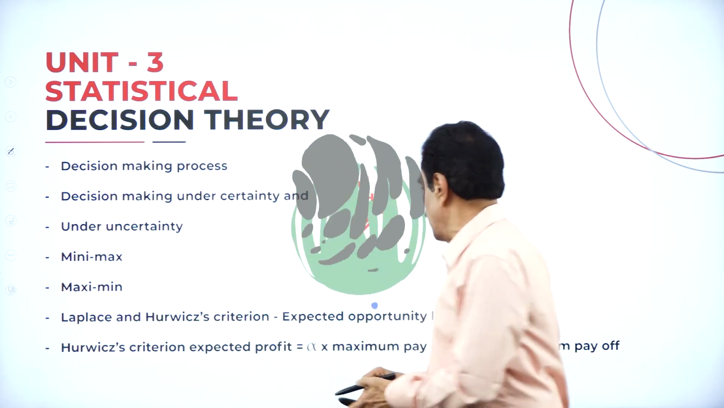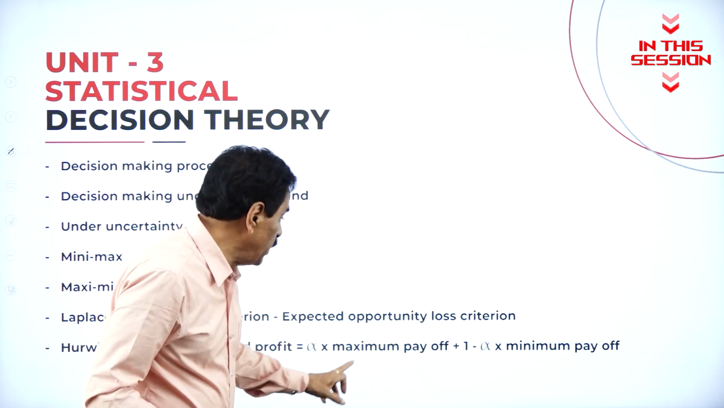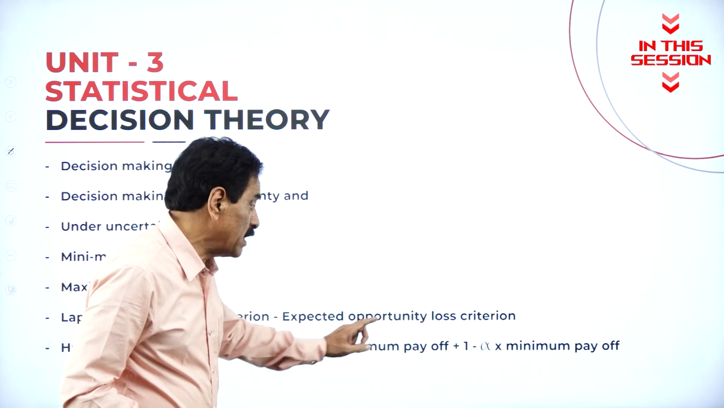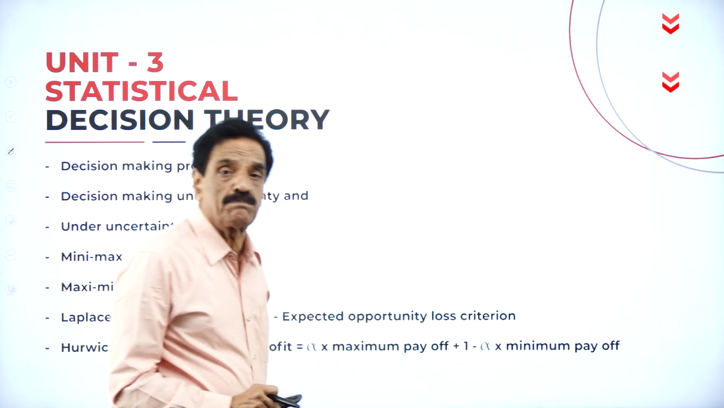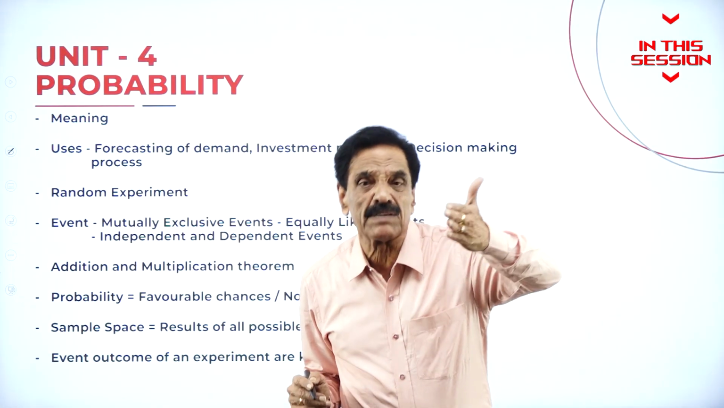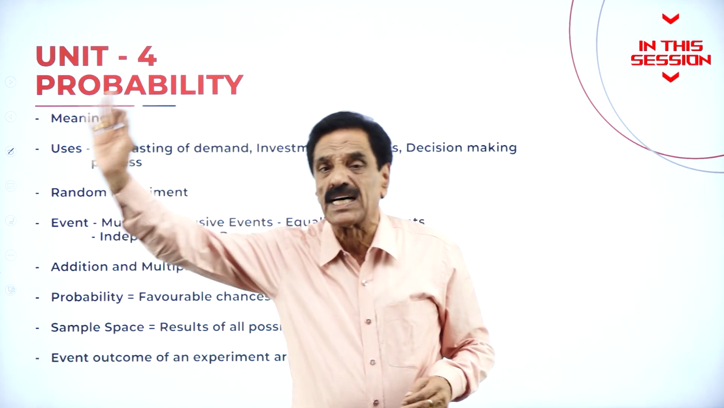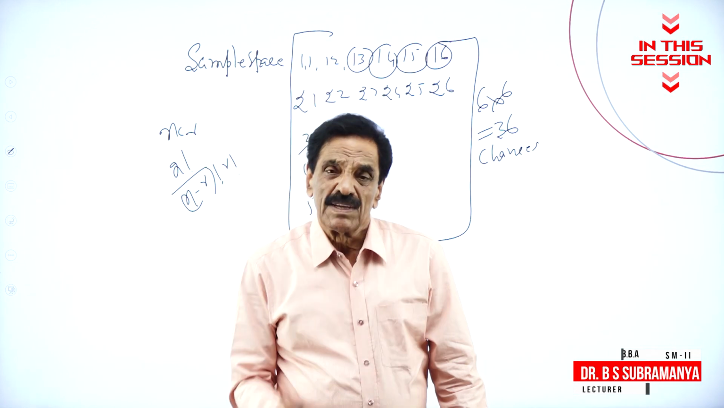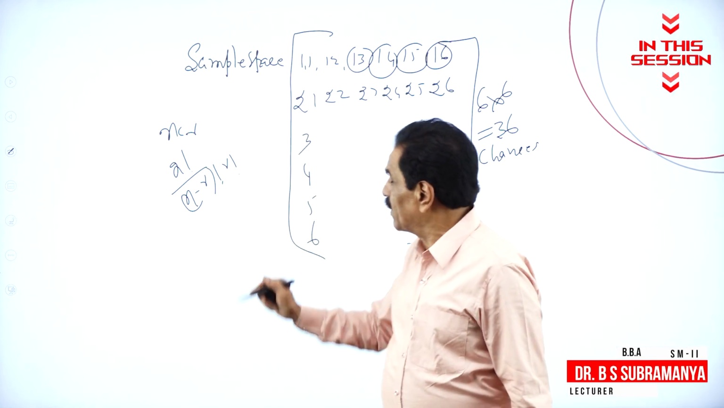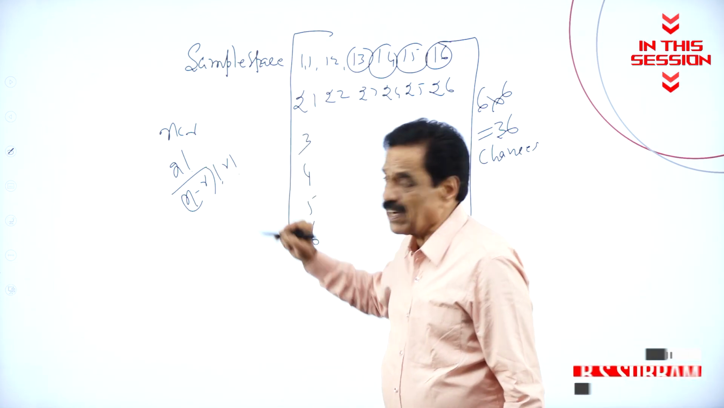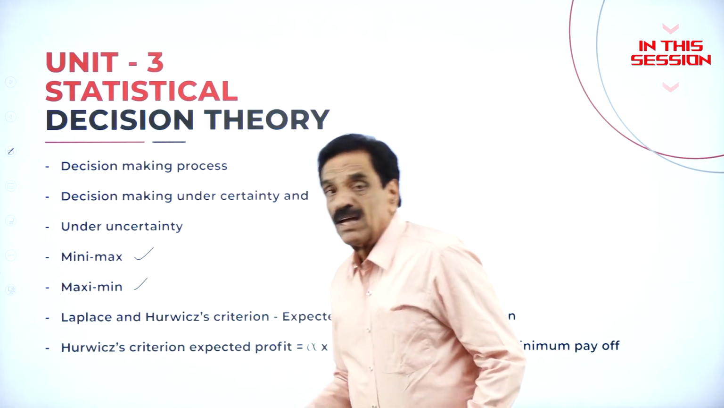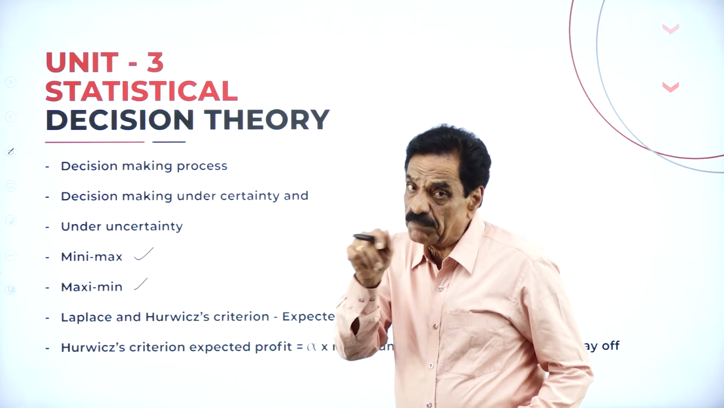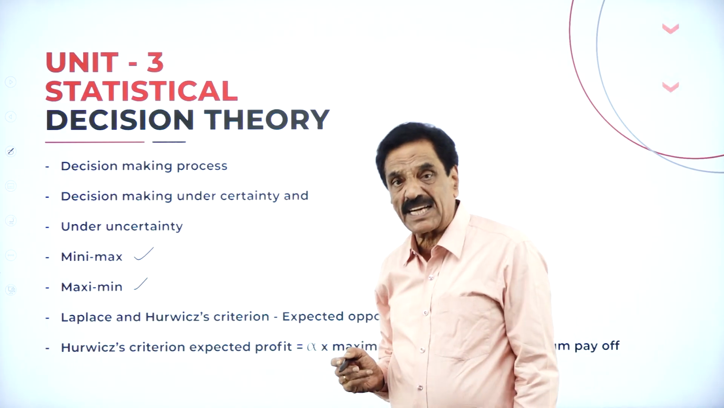Service criteria, expected profit: alpha into maximum payoff plus 1 minus alpha into minimum payoff. An event that does not depend upon the other event is called an independent event. What is the combination formula? nCr is equal to n factorial divided by r factorial into n minus r factorial. Or Laplace means add the 3 alternatives and divide by 3; whichever is highest should be selected here.